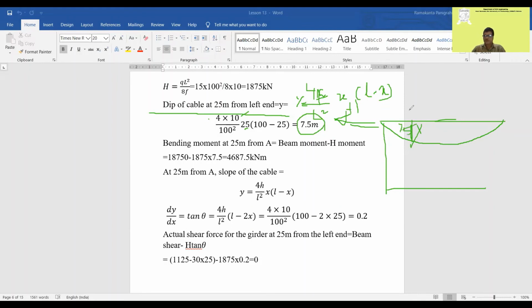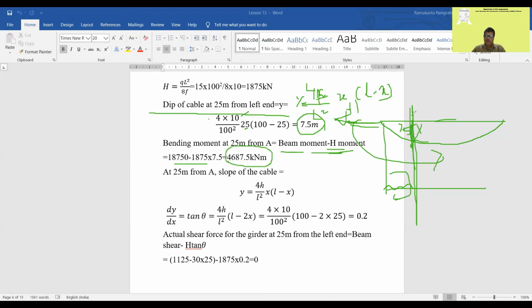So you have to find the moment in the girder here. You are getting the moment as simply supported beam moment minus the moment due to H, which is H into Y. So calculate the value of H into Y. Beam moment minus the moment due to horizontal reaction H into Y becomes the moment in the girder.